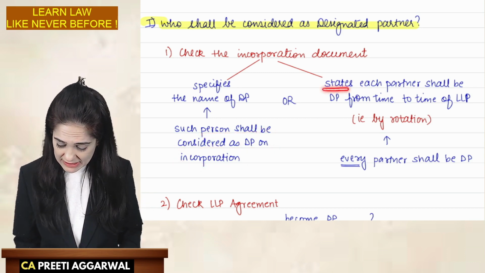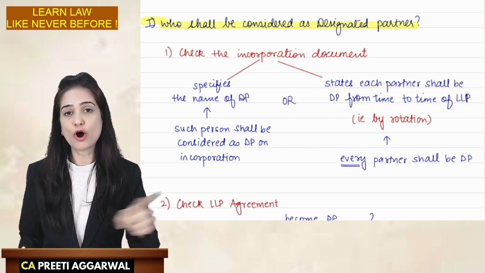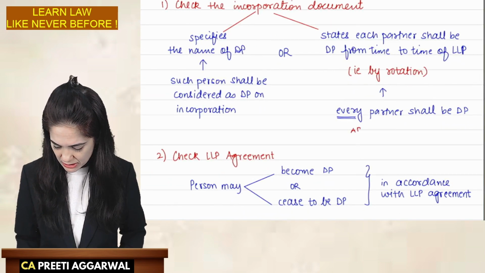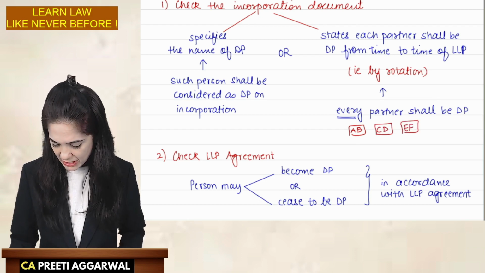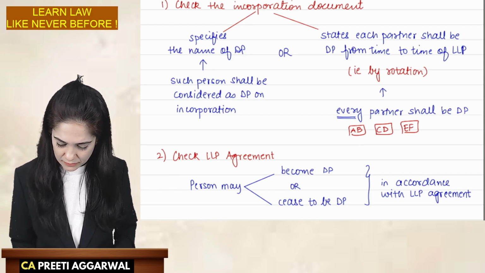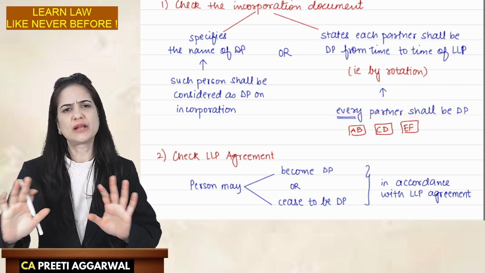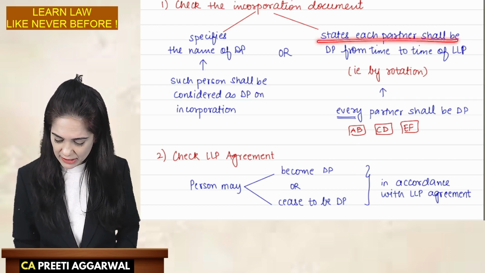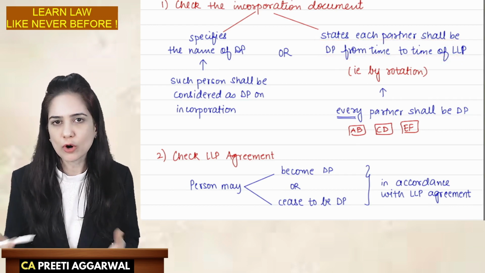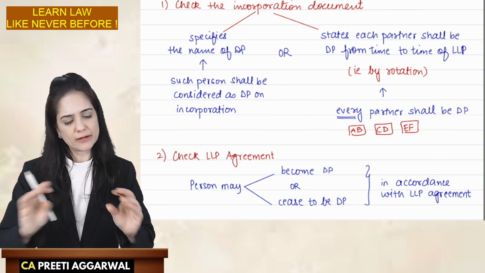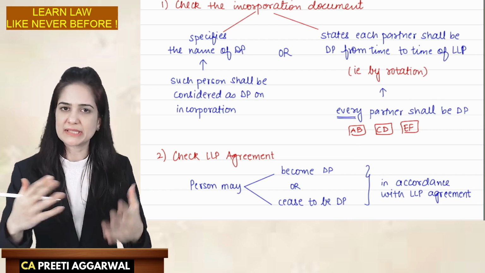Or it states that each partner will be DP from time to time, that is rotation. So I discussed with you that for the first 2 years, A and B, for the next 2 years, C and D, for the next 2 years, E and F. So every person will get an opportunity to become the designated partner. It also means that every partner shall at some point of time become the designated partner. So it states that each partner shall be DP from time to time of the LLP. So either the name is given or it simply states that every partner will become a designated partner from time to time.